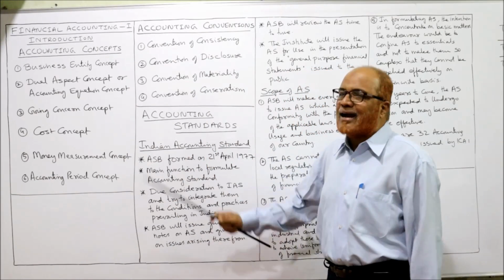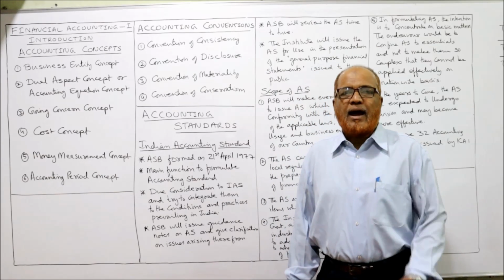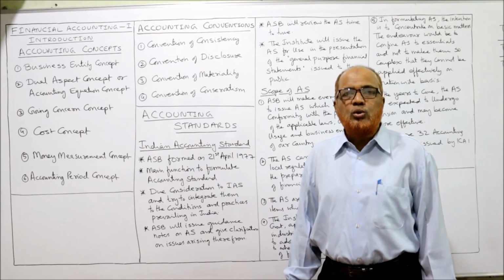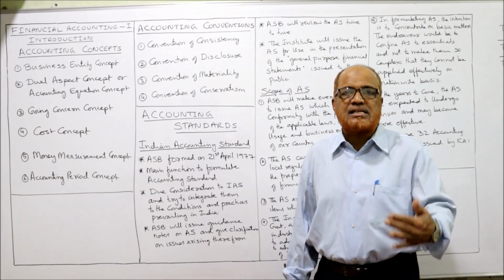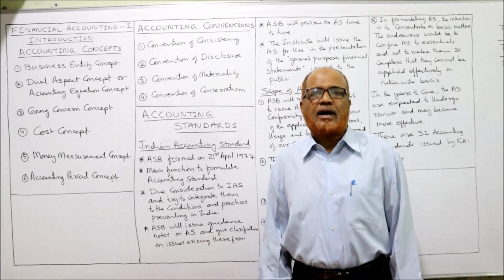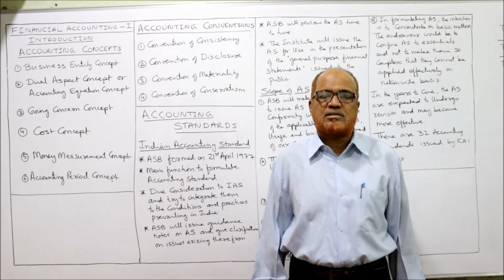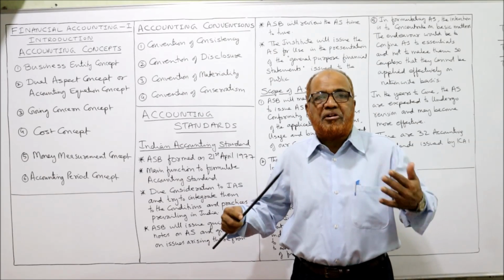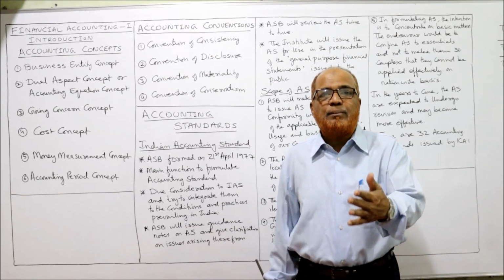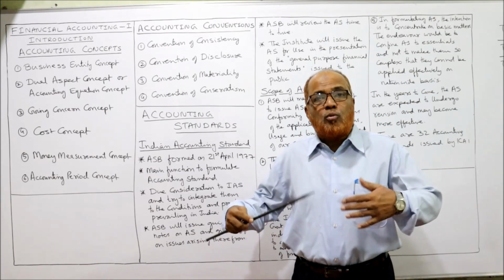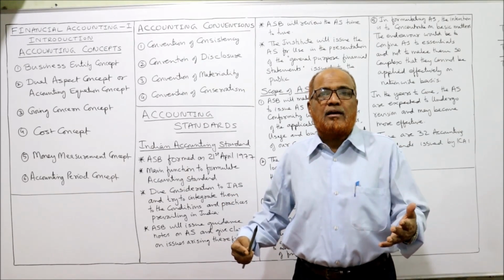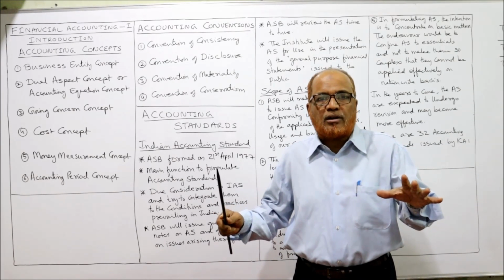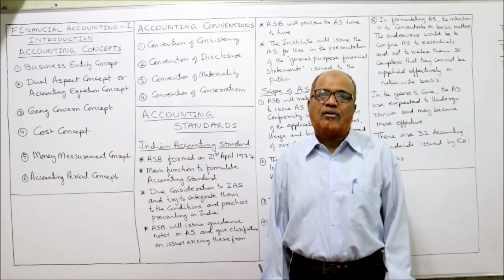Now I am going to explain to you about accounting conventions. Accounting conventions are the basic principles or rules or usages, traditions, practices which are followed by accountants at the time of preparing the financial statements. At the time of preparing the financial statements, some usage, some customs, some traditions, practices will be followed by the accountant to make it more meaningful, to make it more real. That means financial statements should show a clear picture. To show the clear picture, these accounting conventions will be followed.